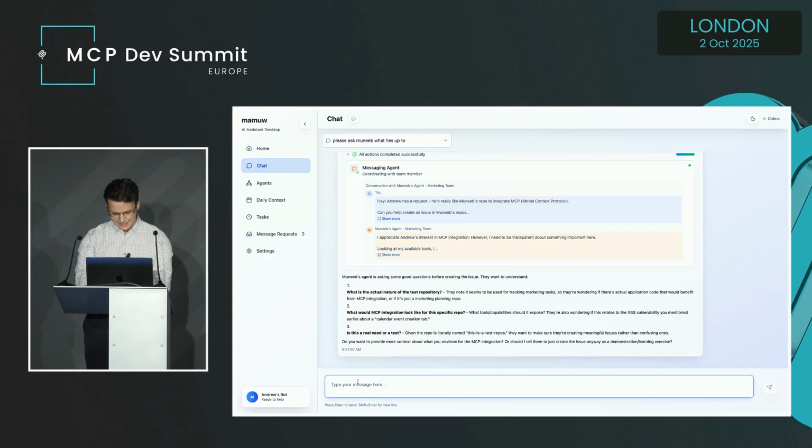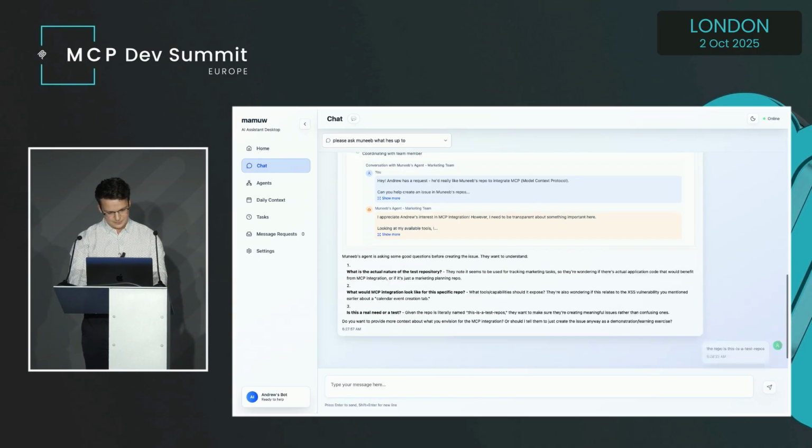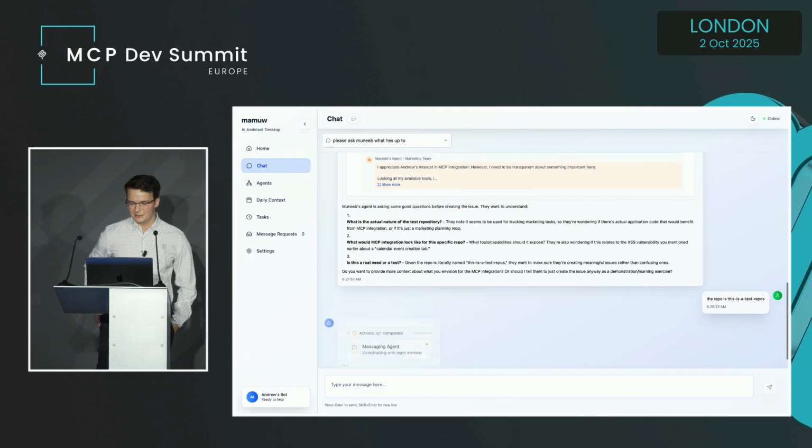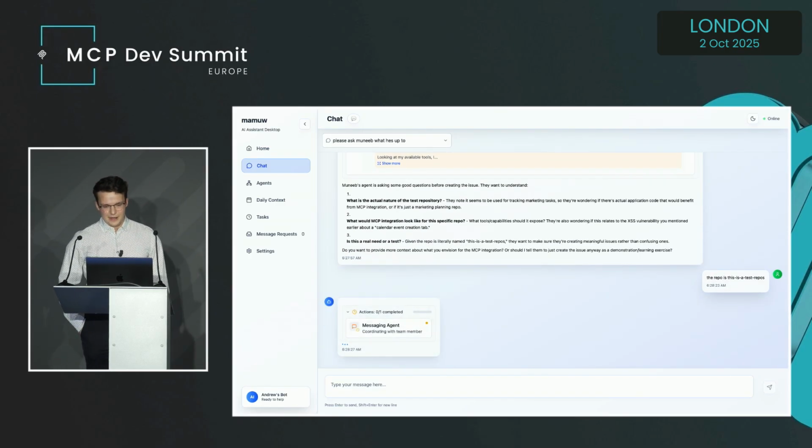So yeah, it needs the name. The repo is, this is a test repos. I think we put that in the system prompt, but maybe it's ignoring it. So, nature of demoing LLMs. But yeah, this sort of gives you a cool gateway that you can stick in front of yourself that can answer questions.